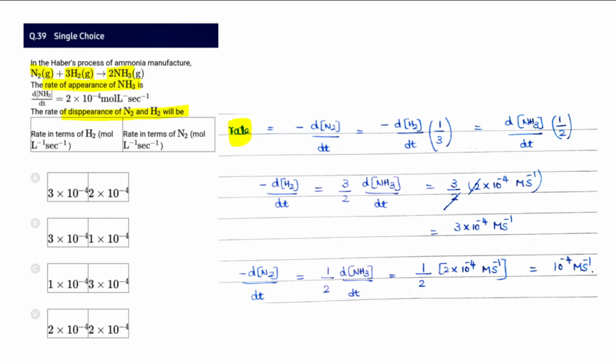So the rate of disappearance of nitrogen is equal to the rate of disappearance of hydrogen divided by 3, because when 1 mole of nitrogen is reacting, 3 moles of hydrogen is reacting. So when it is 1 to 1, the hydrogen is divided by 3. So that's what is done over here: 1 by 3, and in the same way 1 by 2. This is the equality in this case. The equality is taken, the disappearance of hydrogen is calculated, then the disappearance of nitrogen is calculated, and the option that matches is exactly B.